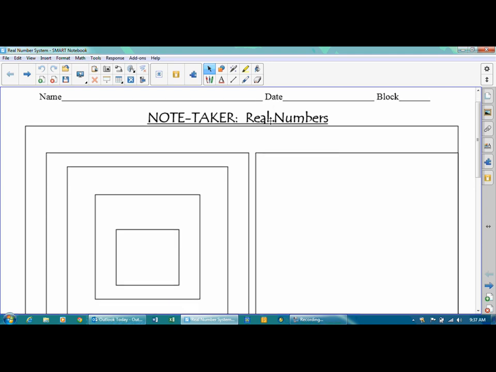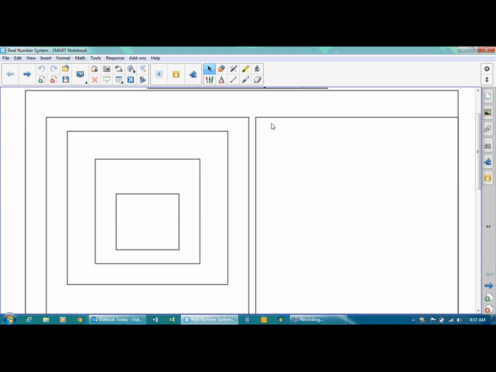So right now, we're going to make basically a big Venn diagram. Overall, we've got the real numbers. That's everything. But then we've got two major subgroups. Those subgroups are the rational numbers and the irrational numbers. Now, inside the irrational numbers is nothing else. If it's irrational, then the only other thing it is is real. That's the only other thing it can be.